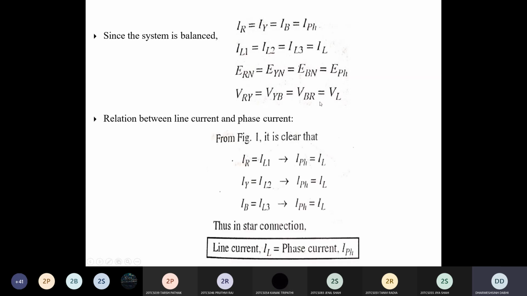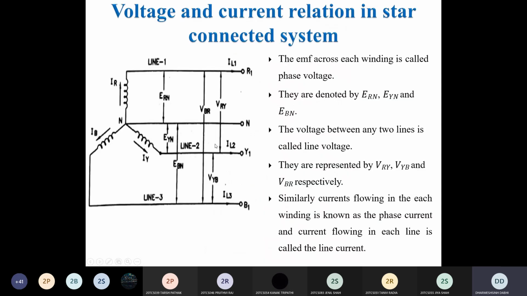Now what is the relation? As you already see, the line current and phase current are both the same. So whatever current is flowing into R phase, IR, is equal to the current flowing into line 1, meaning IR is equal to IL1. You can see in this figure, IR current is equal to IL1. Same way, phase Y current, IY, is equal to the current flowing into line 2, IL2.